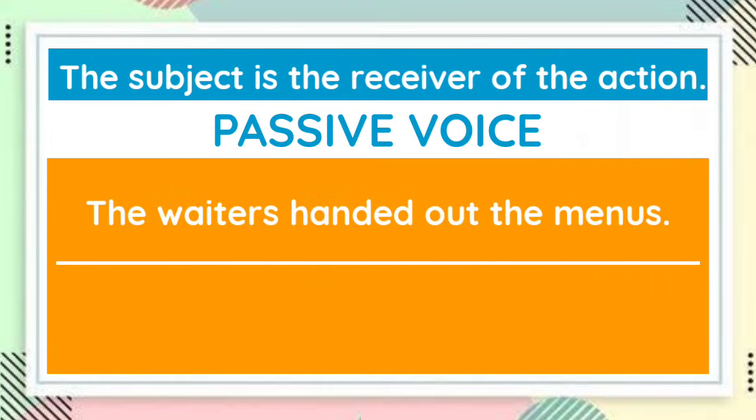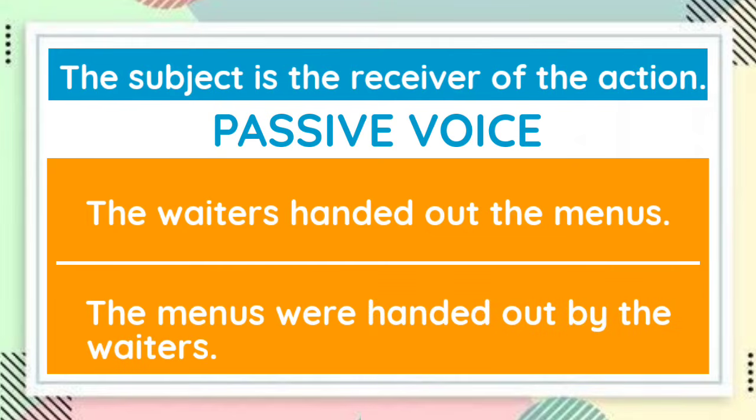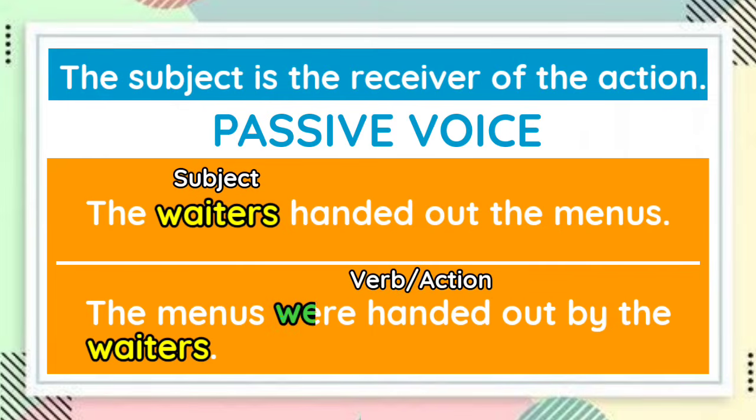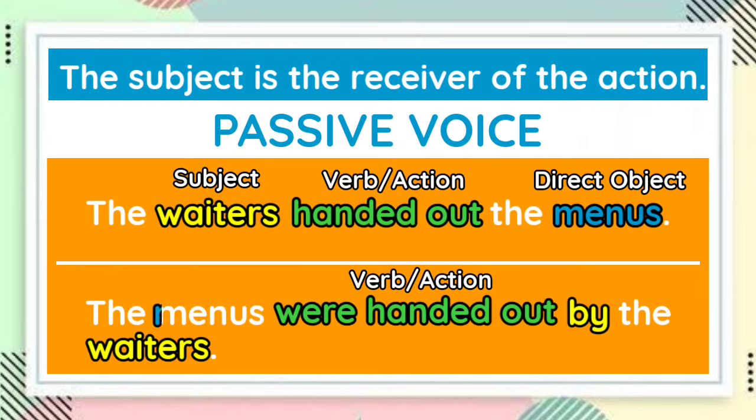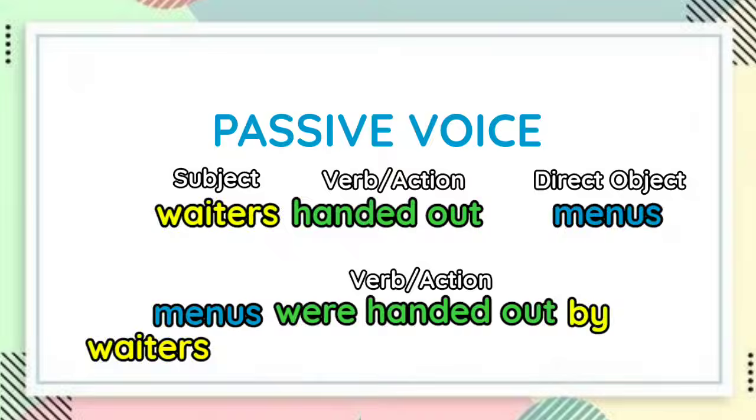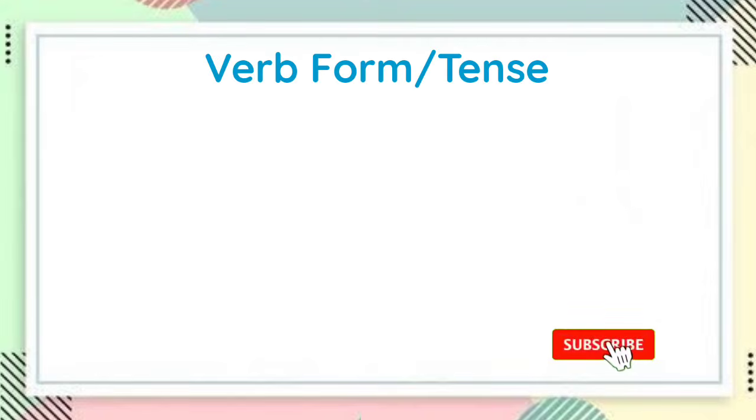If it changes into a sentence in the passive voice, it will become, the menus were handed out by the waiters. The same format. The subject in the active sentence, which is waiters, is now the receiver of the action, or the one that comes after the verb. It is introduced by the preposition by, while the object of the verb in the active voice is now the focus of the sentence in the passive voice. Is it clear?